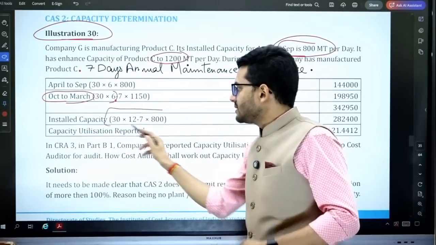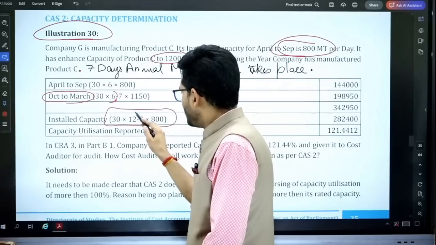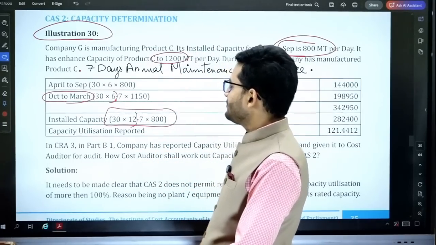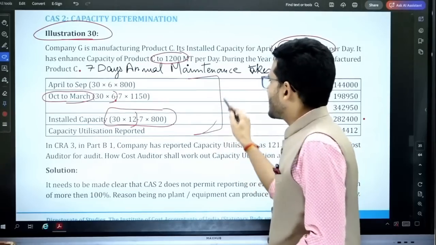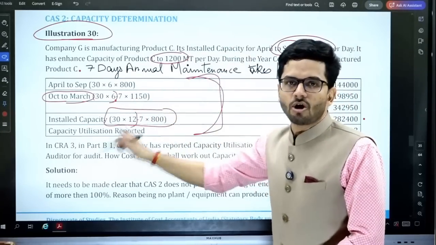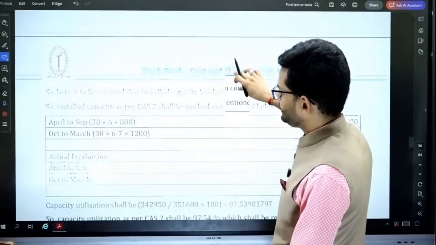Installed capacity is given in this manner, which is incorrect. 30 multiplied by 12, again put a bracket over here, minus 7 multiplied by 800, this is given. So you have to rectify this calculation. This is an erroneous calculation, this is the wrong calculation. Okay, sir, we'll rectify it.